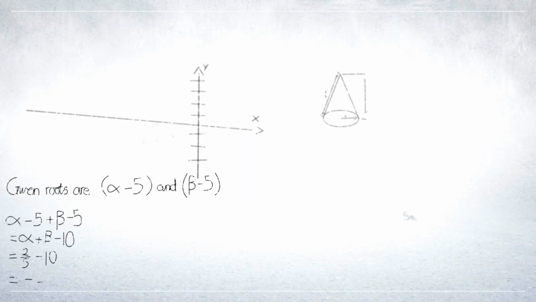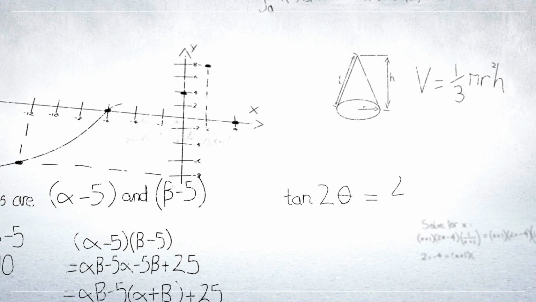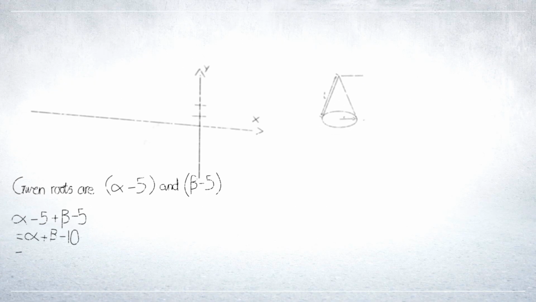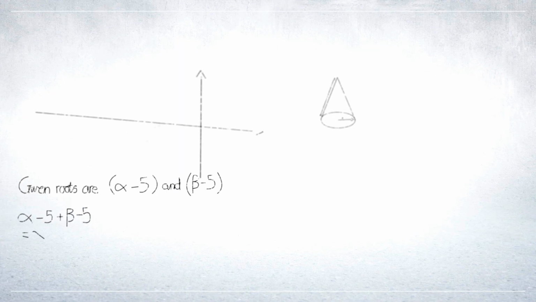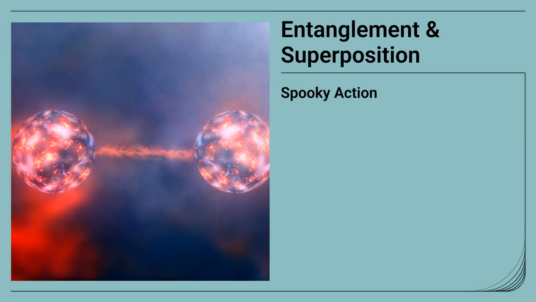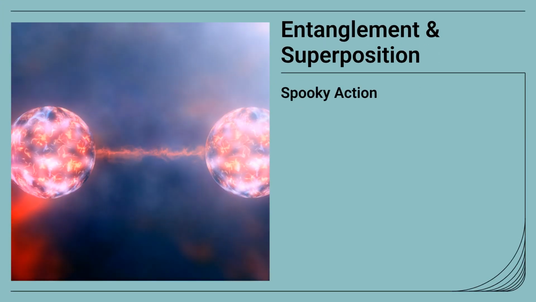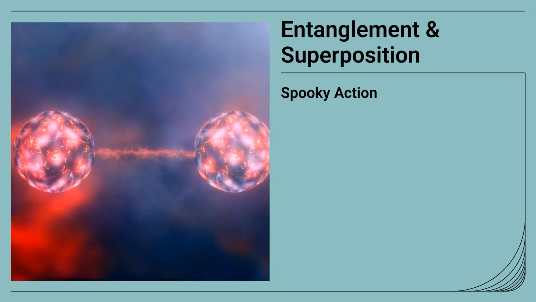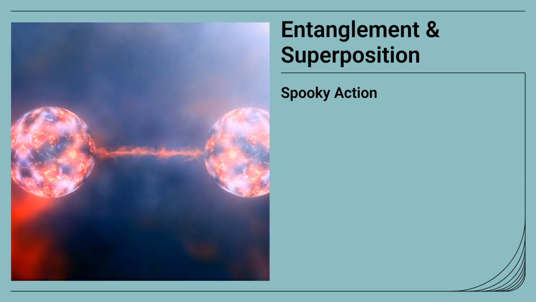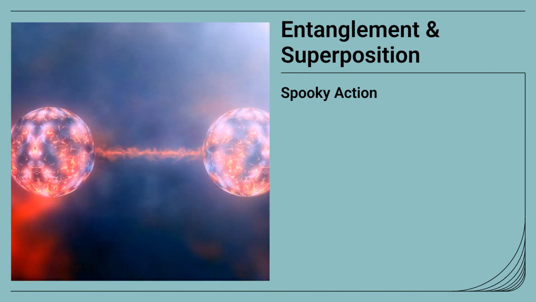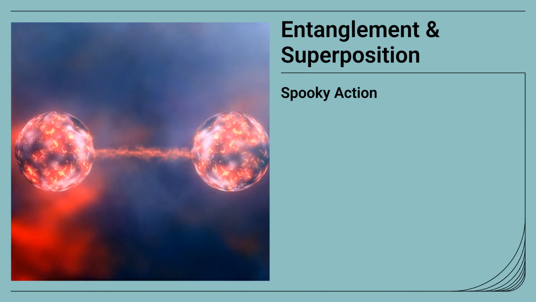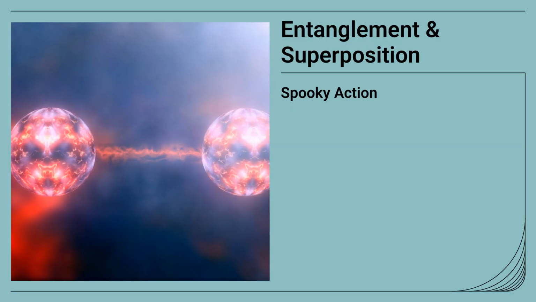Another cornerstone of quantum mechanics is Heisenberg's uncertainty principle, which states that it's impossible to simultaneously know with perfect precision both the position and momentum of a particle. The act of measuring one affects the other. Beyond these, quantum mechanics introduced mind-bending concepts like superposition, where a particle can exist in multiple states simultaneously, and entanglement, where two particles become linked, influencing each other instantaneously regardless of distance, a phenomenon Einstein famously called spooky action at a distance.